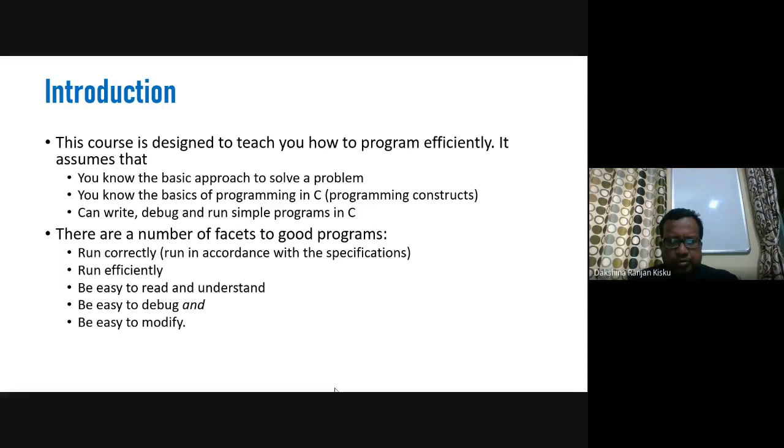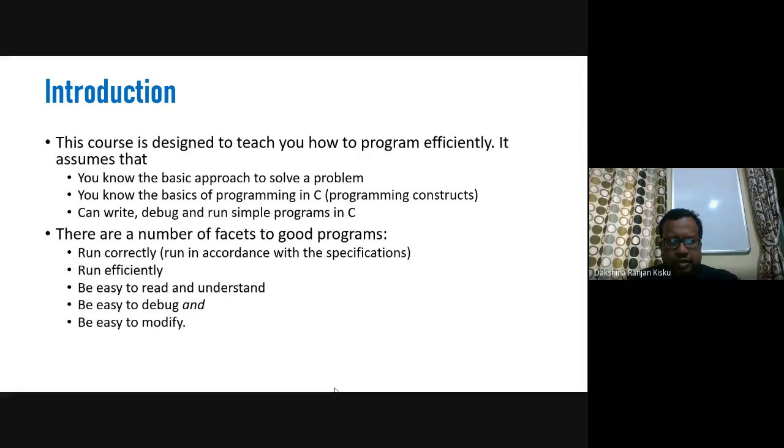We assume that you know the basic approach to solve a problem. You will be given a problem, you have to convert that problem into a program, and then you will run that program on a machine. Here you know the basics of programming in C. We talk about programming constructs, and you are already familiar with them. You can write, debug, and run simple programs in C. So these are the requirements.